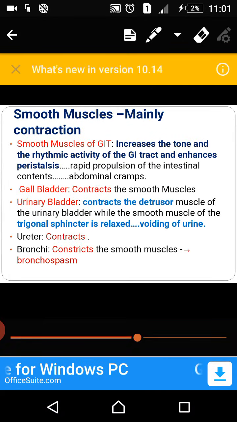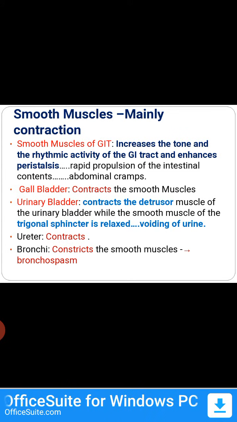Action on the smooth muscle mainly causes contraction. Again here M3 receptors are present. Smooth muscles of GI tract increase the tone and rhythmic activity of the GI tract, enhance peristalsis, rapid propulsion of the intestinal contents. Overall effect is abdominal cramping. Gallbladder, it also causes contraction. Urinary bladder also contracts the detrusor muscle, so the trigonal sphincter is relaxed, and that causes micturition or voiding of urine.